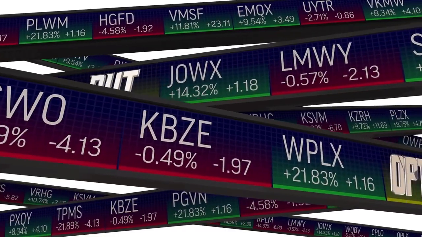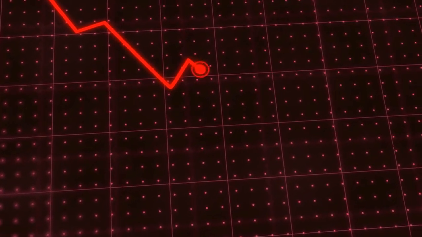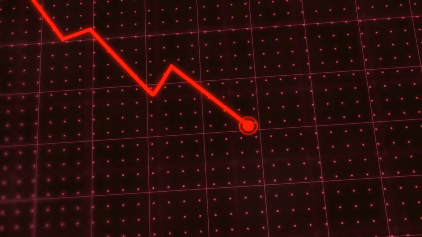A put option gives the buyer the right to sell the underlying asset at a set price. If assigned, the seller is obligated to buy the asset from the buyer, which can also result in losses if the asset's market price has drastically dropped.